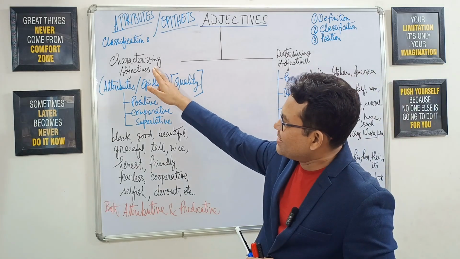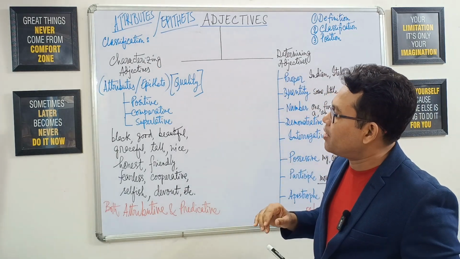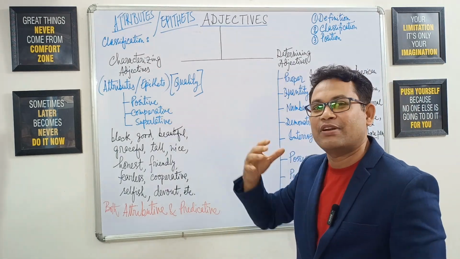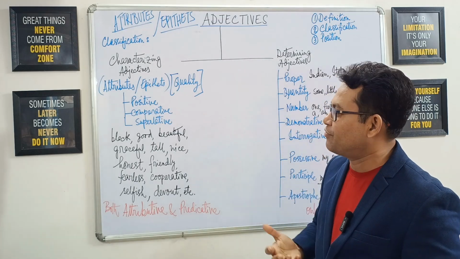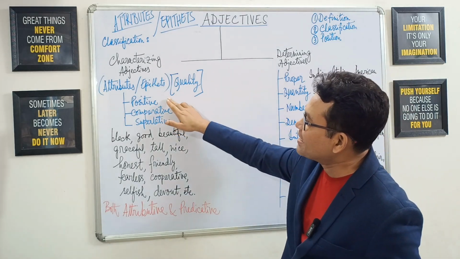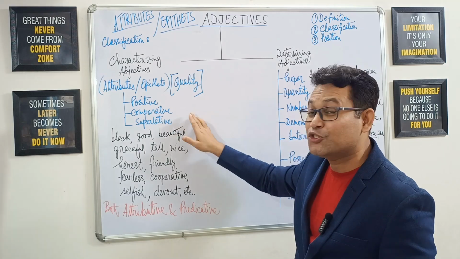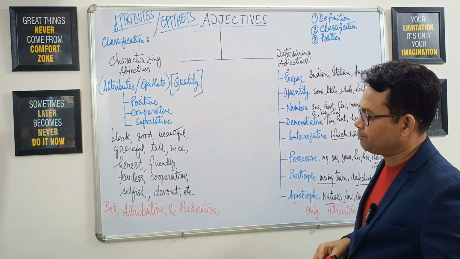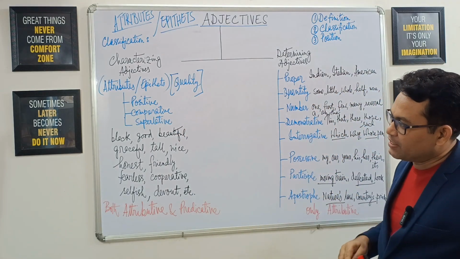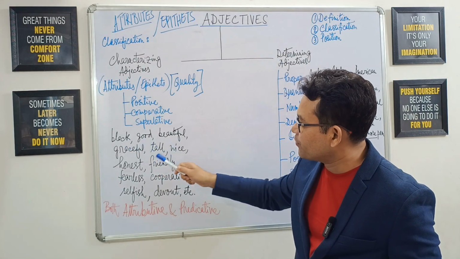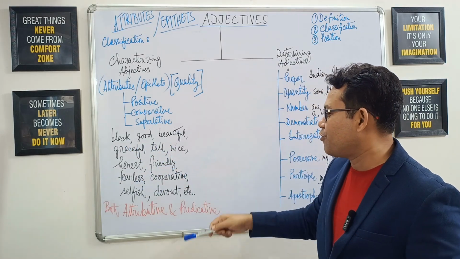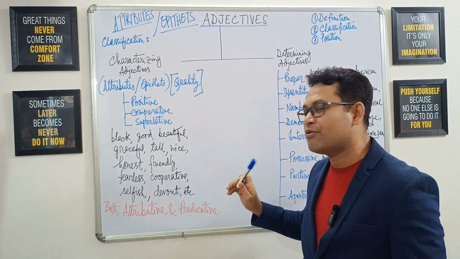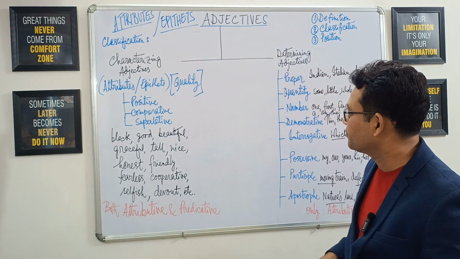Since characterizing adjectives refer to the quality of a noun or pronoun, we can get 3 different versions of that quality in terms of positive, comparative and superlative degrees. Take for example black, good, beautiful, graceful, tall, nice, honest, friendly, fearless, cooperative, selfish, devout, etc.